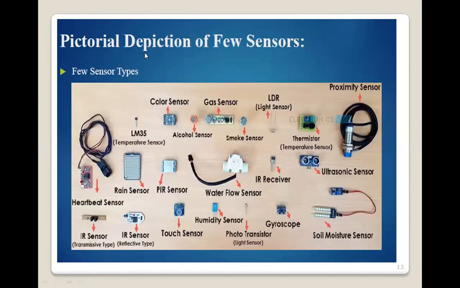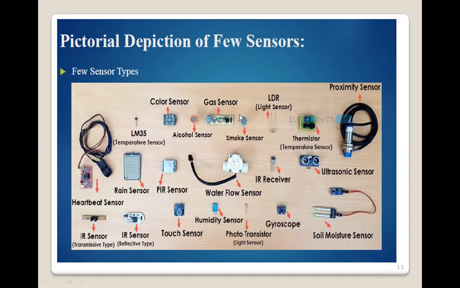So there are some pictures of different types of sensors used in electrical and electronic devices. Now everywhere sensors are used to modify and increase technology. That means there is technology advancement. There is a temperature sensor that senses the temperature and converts it into an electrical signal. There is a color sensor.